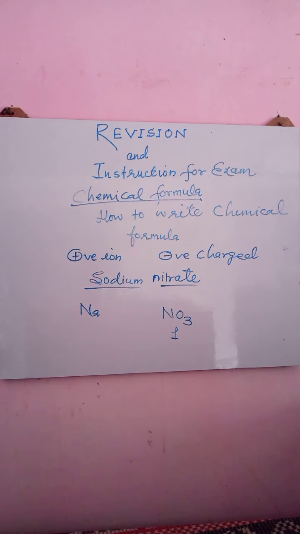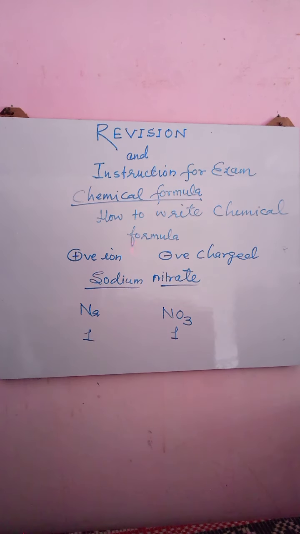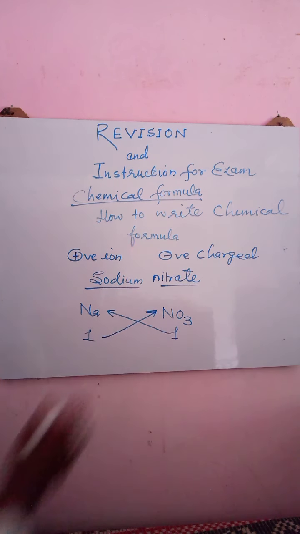Sodium valency: we all know sodium belongs to group number 1, so its valency will be 1, because group number is equivalent to the valency. Now we exchange the valency of the negative radical with the positive radical and the positive radical valency with the negative radical. So by cross method we exchange the valency.